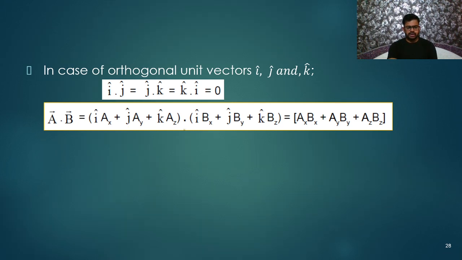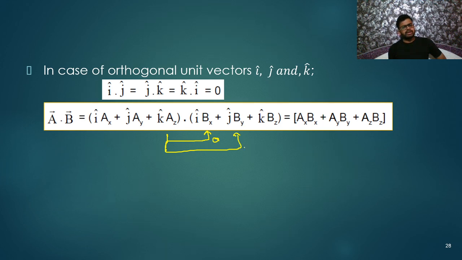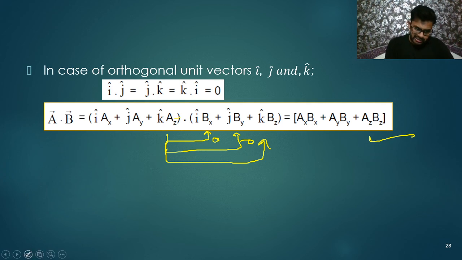So let us write the third term. The third term is Az k cap. It will multiply with this. i dot k is 0, meaning k dot i is 0. Next, k dot j is also 0. After that, k dot k is 1, meaning Az Bz will be there. So finally what are we getting? Ax Bx plus Ay By plus Az Bz.